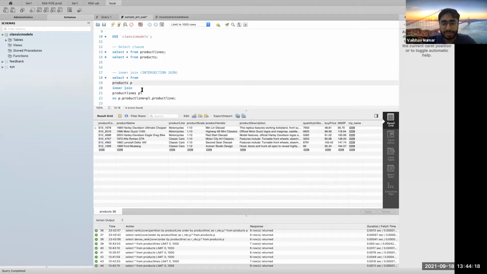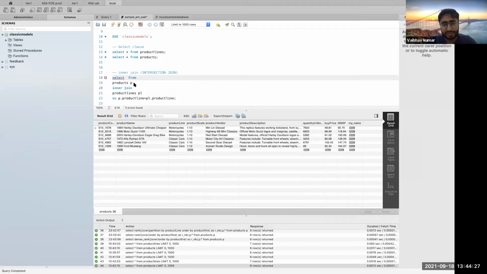Suppose product line is a column and I want to fetch it in the select clause. If I don't give an alias, it would give me an error that you need to specify from which table you want to select this particular column, because this column is present in both of the tables.